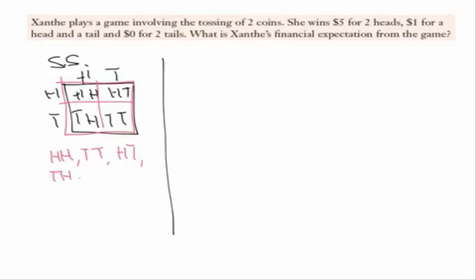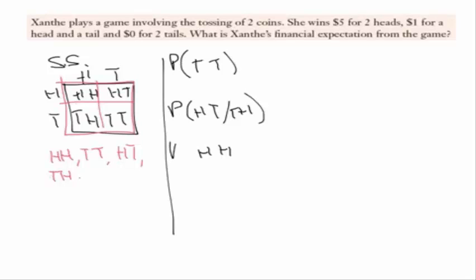So, she could either get double tails, a mix of heads, tails, which we will say is the same as tails, heads, or she could get heads, heads. Now, what we need to do is work out the probabilities for each of these. So the probability of double tails, going back to our table here, happens 1 in 4 times.